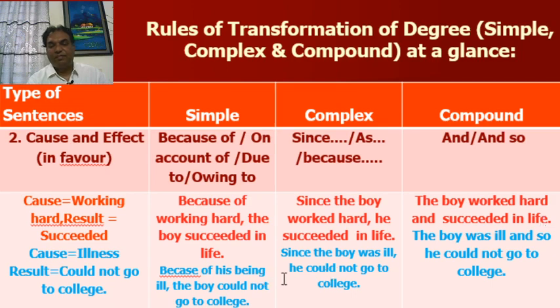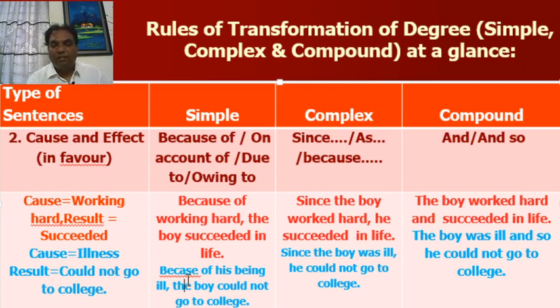Look at the next example. First, complex sentence. Since the boy was ill, he could not go to college. Here, look at the first column. Cause: illness. Result: could not go to college.